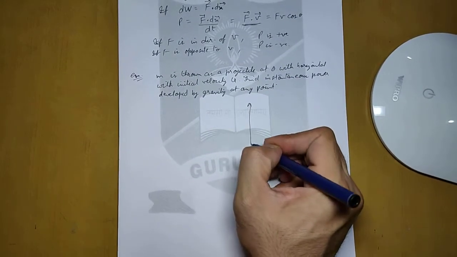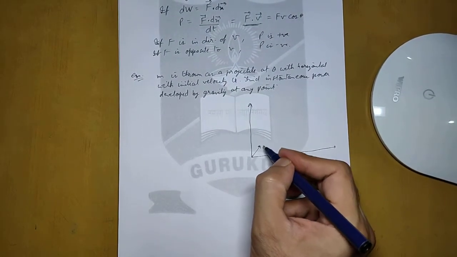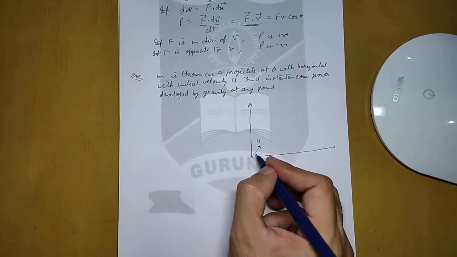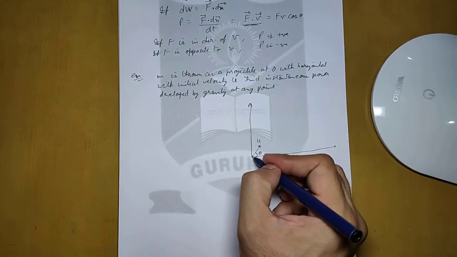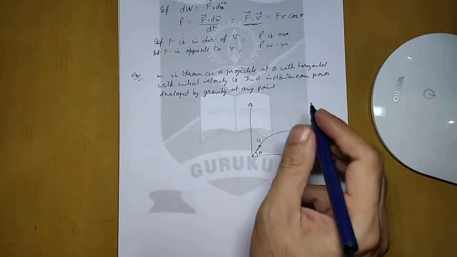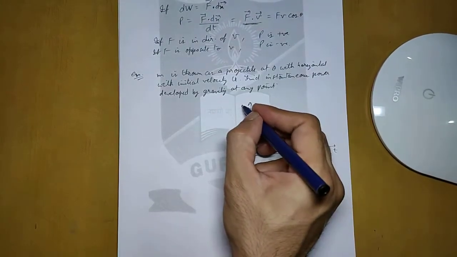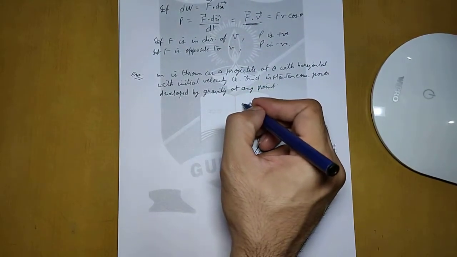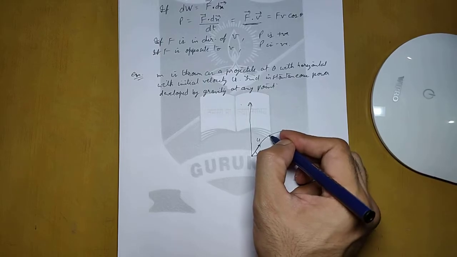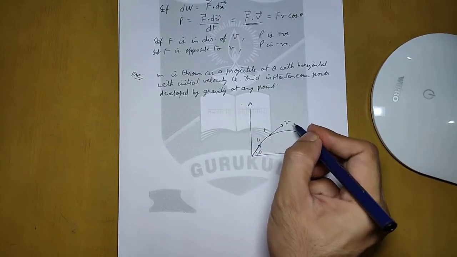So if we make the diagram of this projectile, then if it is projected with velocity u in this direction at an angle theta with the horizontal, then the projectile will go like this. And let us say that at any instant t, let us say here, the velocity of the projectile is v.